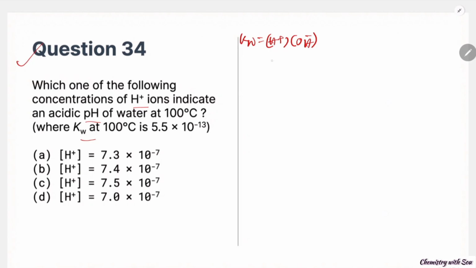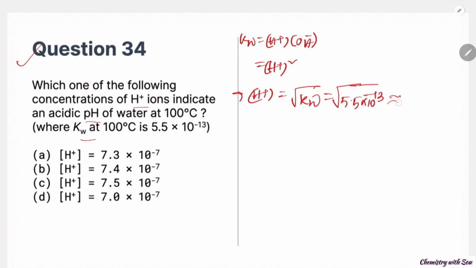But for a neutral system, the concentration of H plus is the whole square. So concentration of H plus is equal to root over Kw, that is root over 5.5 into 10 to the power minus 13, and this value is approximately 7.41 into 10 to the power minus 7 molar.